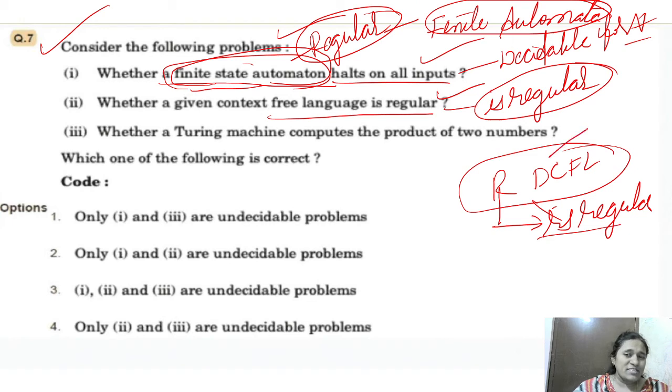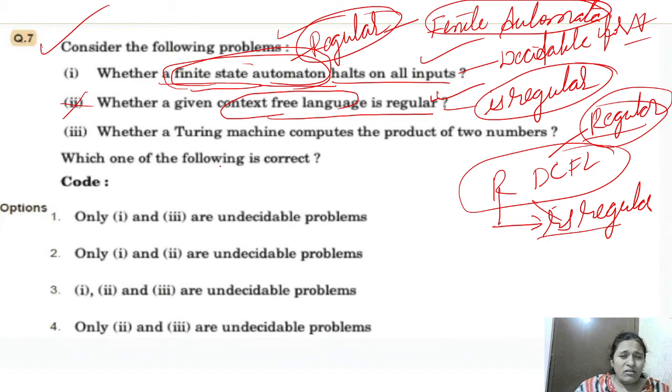And if a DCFL is given, we can say it is regular or not. But if any CFL is given, we cannot decide whether it is regular or not. That is the meaning of that. This is not decidable.